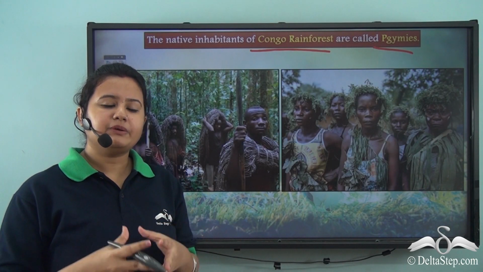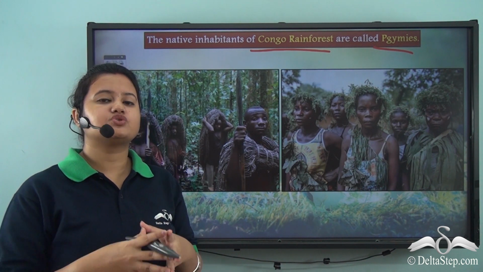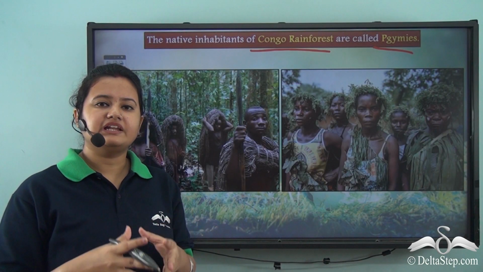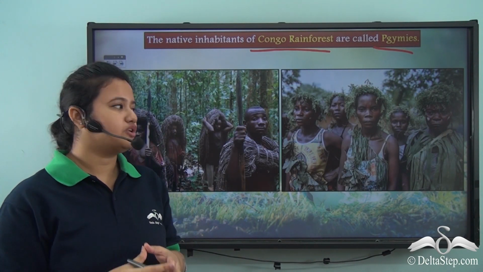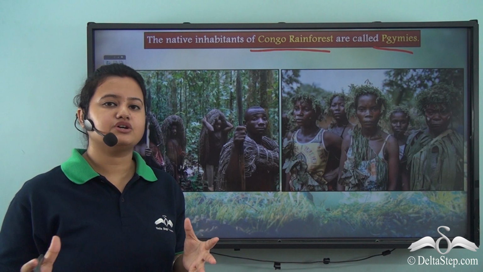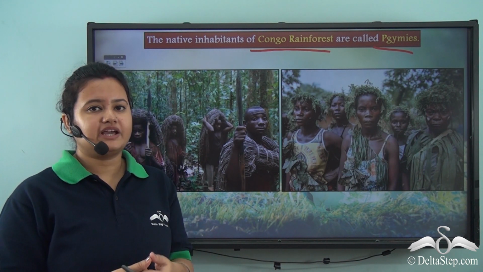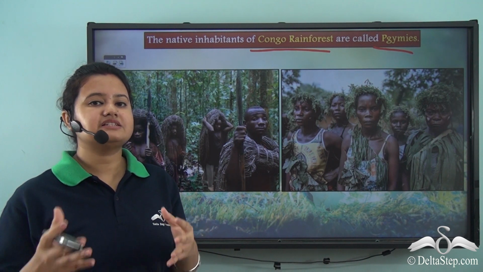Now, these people have adapted themselves to the environment of the equatorial rainforest. They mostly live in the remote interiors of the rainforest and remain cut off from the outside world. These people follow primitive lifestyle and live as hunters and gatherers.